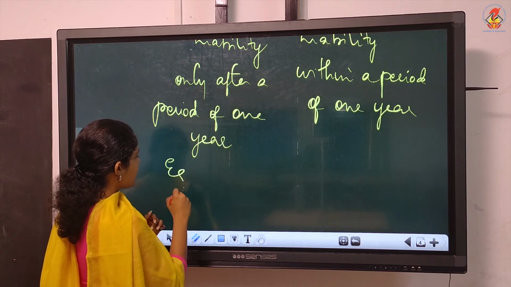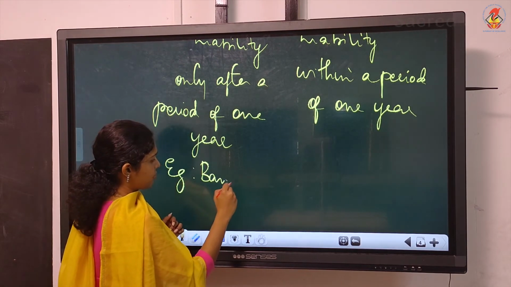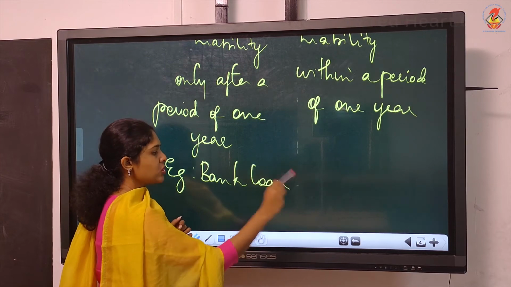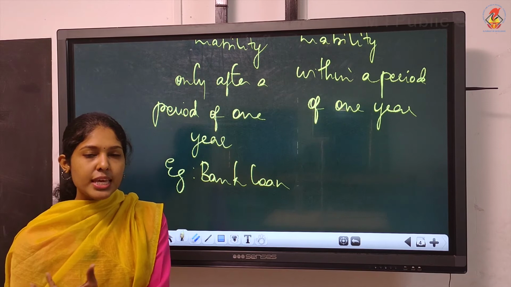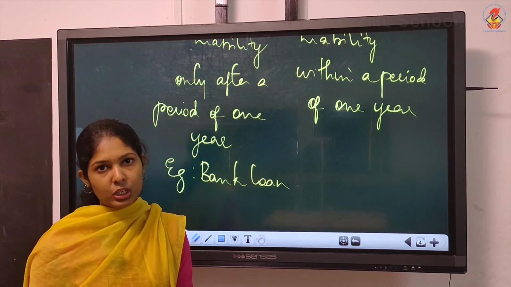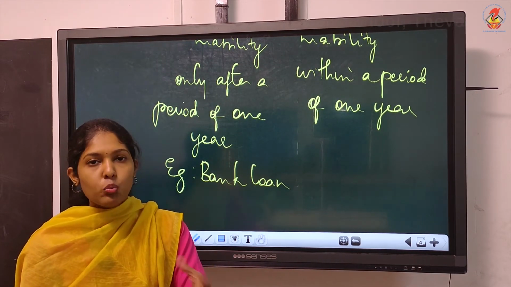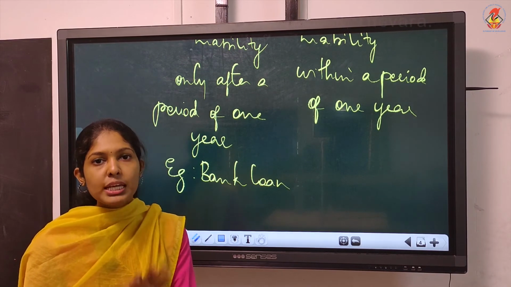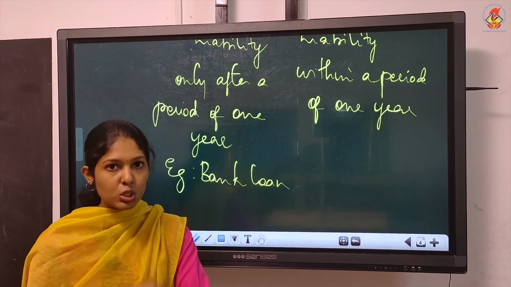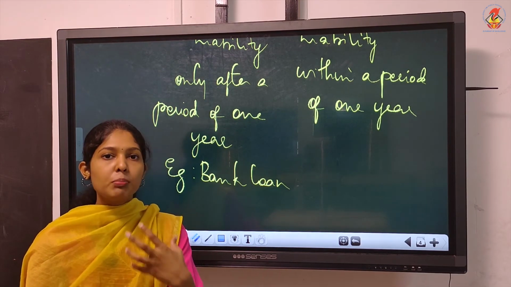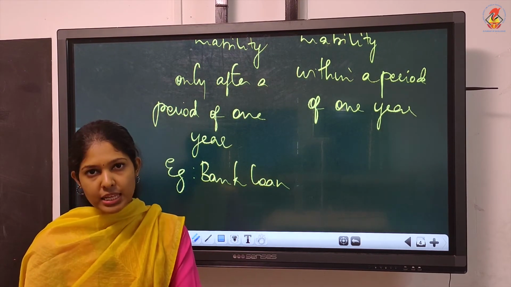Example we can write is bank loan. Suppose you took a bank loan. Are we paying it within a period of 1 year? See, as individuals also we are taking bank loans. Are we going to pay it back within a period of 1 year? Usually no. Bank loans will not be repaid immediately because it would be a huge amount which you are taking and you might take 5 or 6 years to repay that.